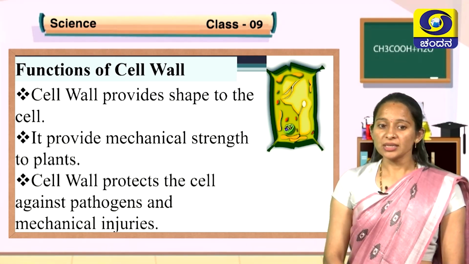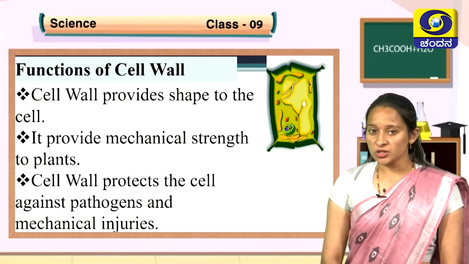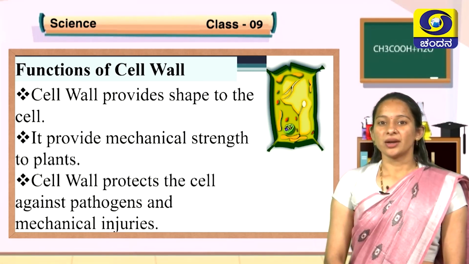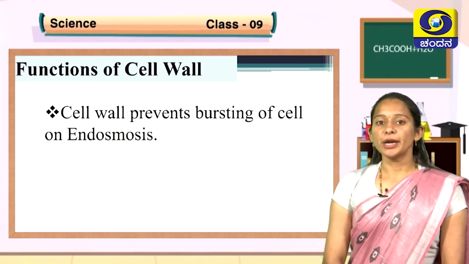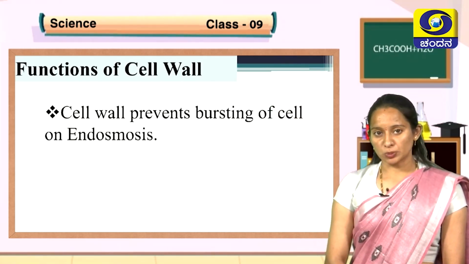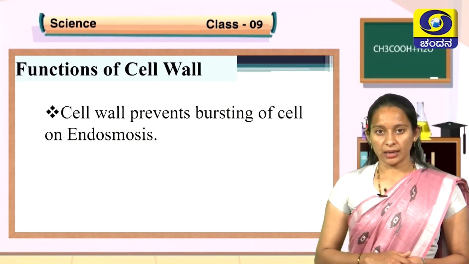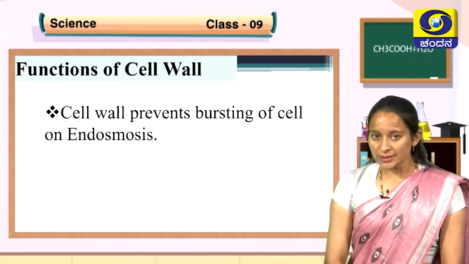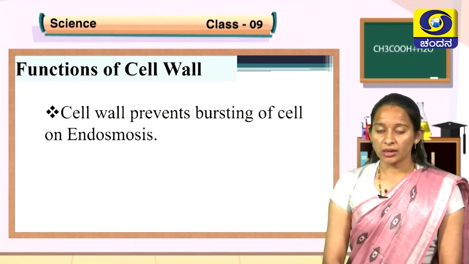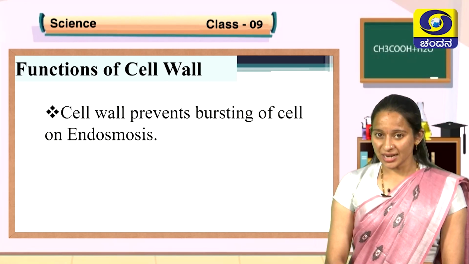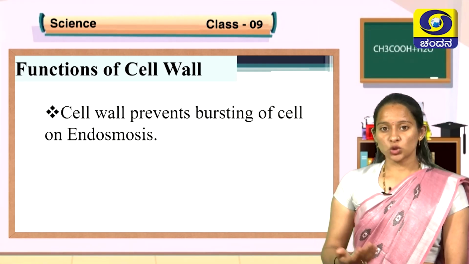Cell wall protects the cell from pathogens and mechanical injuries. What are pathogens, children? Pathogens are disease-causing microorganisms. Cell wall can also prevent bursting of the cell on endosmosis. Endosmosis means entry of water into the cell. What would happen to a cell if it is placed in a very dilute solution? Children, hope you have guessed it right. When a cell is placed in a very dilute solution, it gets swollen up.